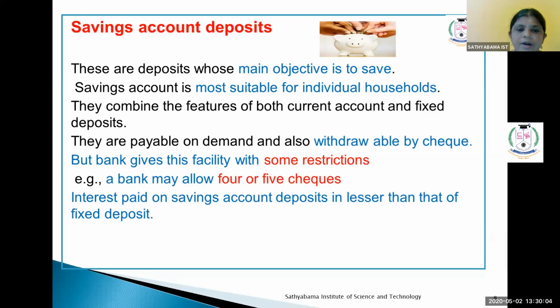They are payable on demand and withdrawable by way of cheque and other kinds of transactions. Some restrictions are provided by the bank to the savings bank account holder. For example, a bank may allow 4 or 5 cheques each day, or it may differ from bank to bank. The interest paid on this kind of deposit is lower than that of the fixed deposit.